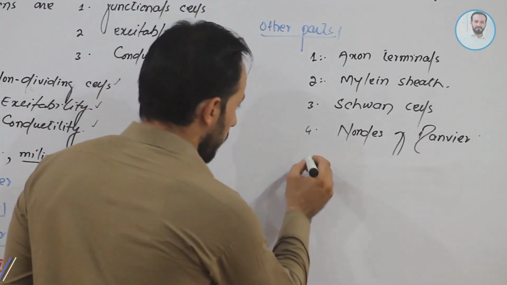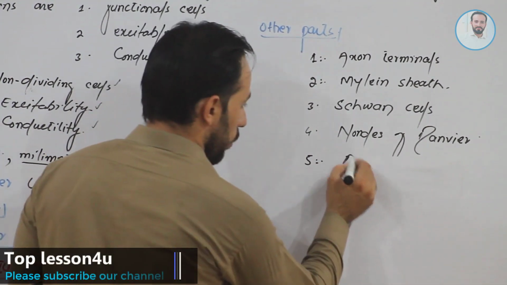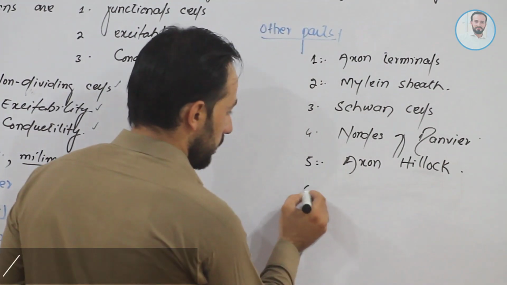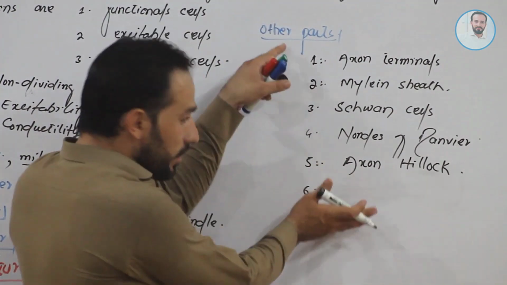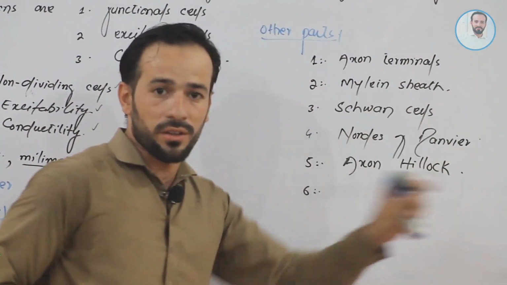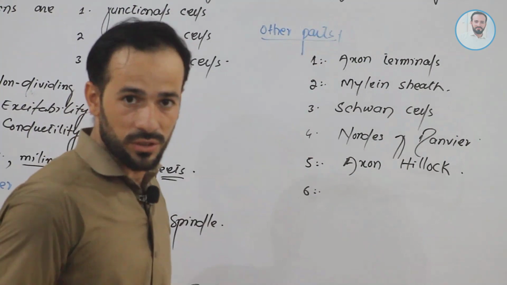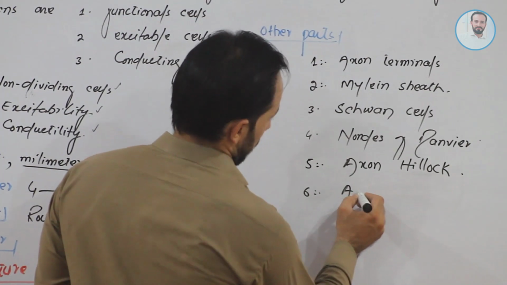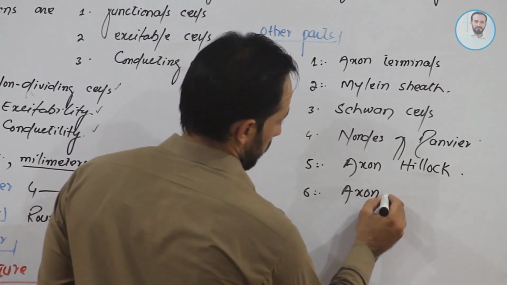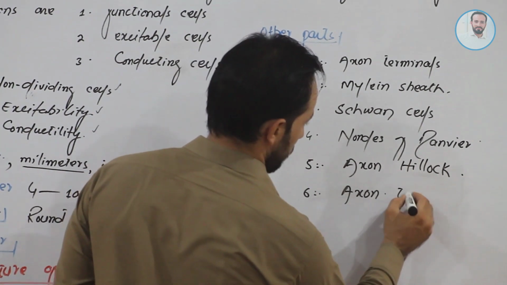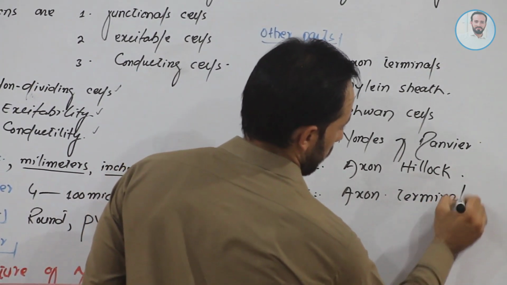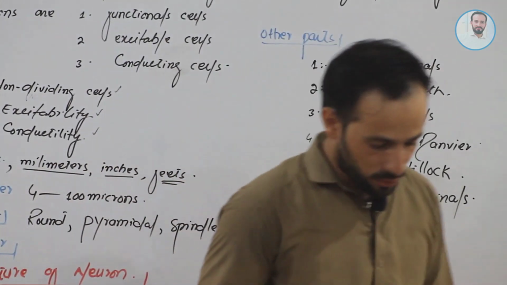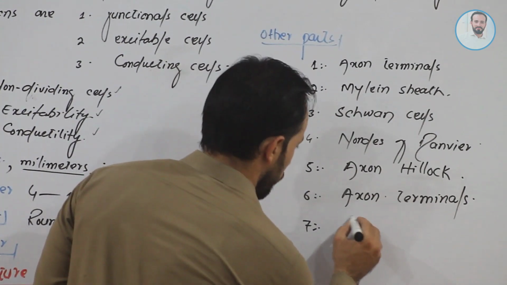Then we have number five, the axon hillock. All these parts, inshallah, I will show you in the diagram of the full structural neuron. Then we have other parts, the axon terminals. Number seven, the important point about the neuron is the synaptic nodes.